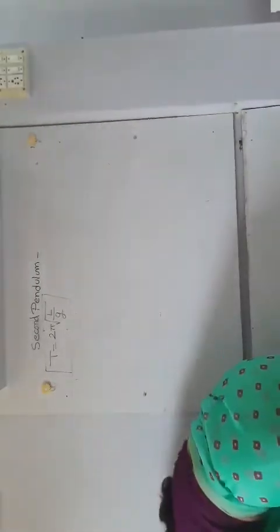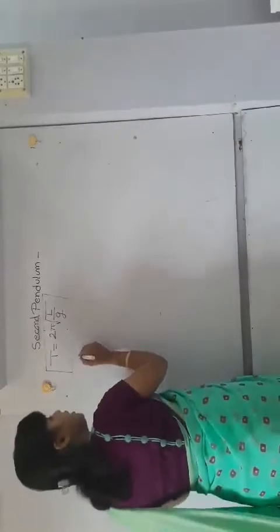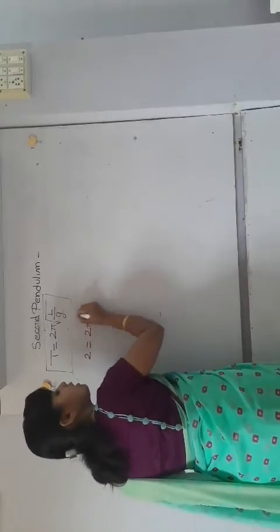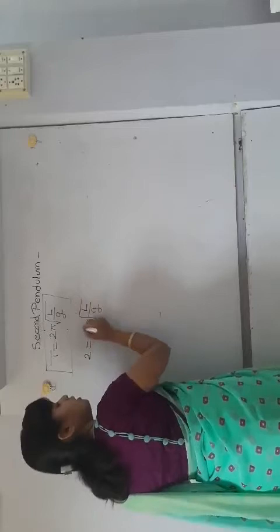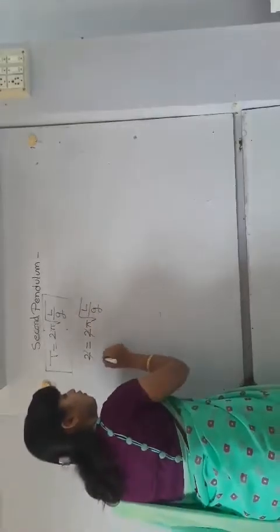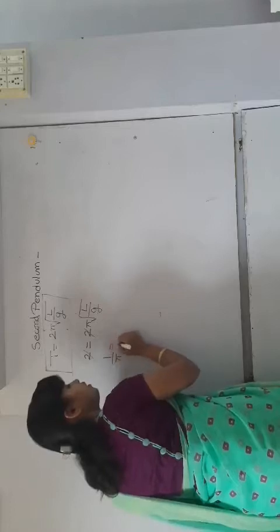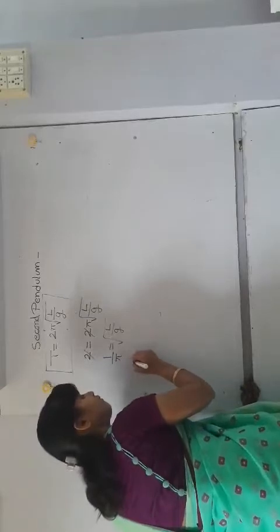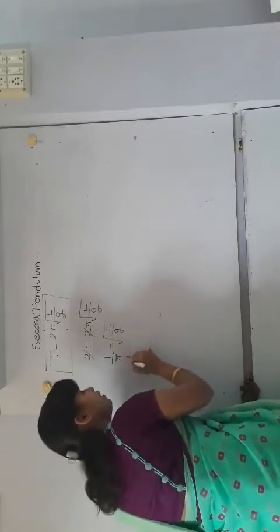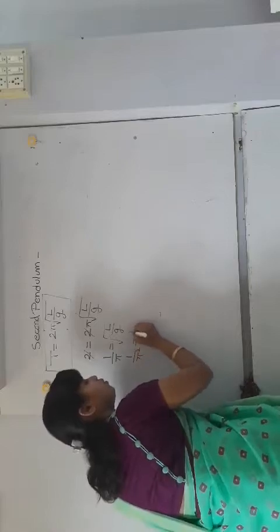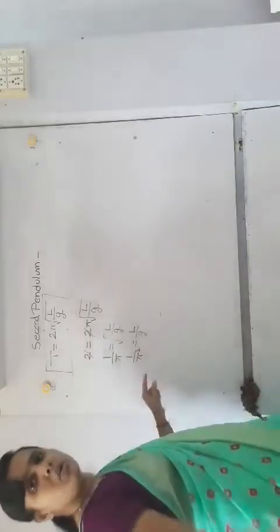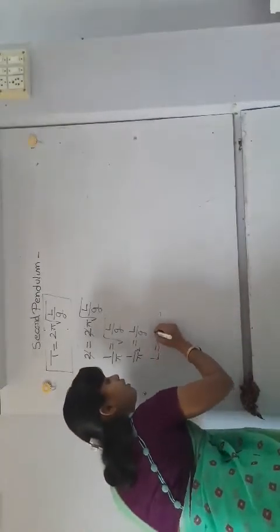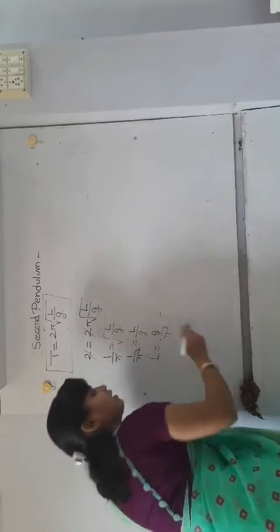Okay, then let us consider here the value of T becomes 2 seconds. Then 2 is equal to 2 pi square root of L upon g. This 2 gets cancelled. Therefore 1 upon pi is equal to square root of L upon g. Now what is the value of L? Taking the square, 1 upon pi square is equal to L upon g. Means here you remove the square root. Therefore L is equal to g upon pi square. That is the value of L.